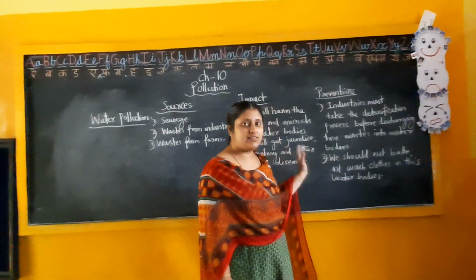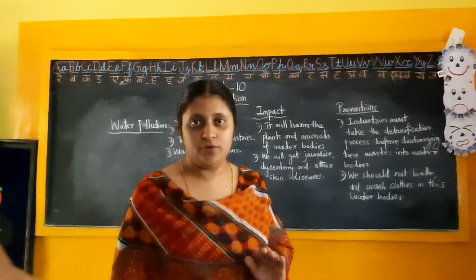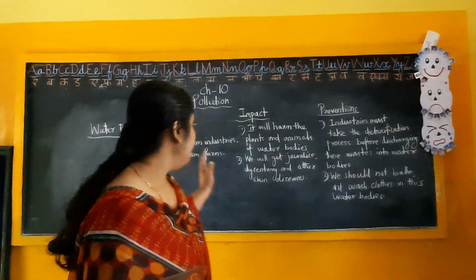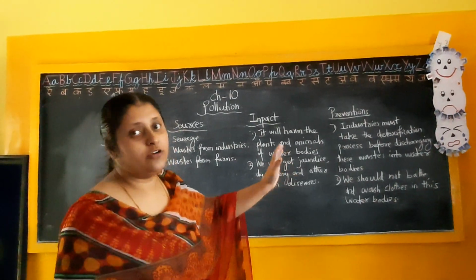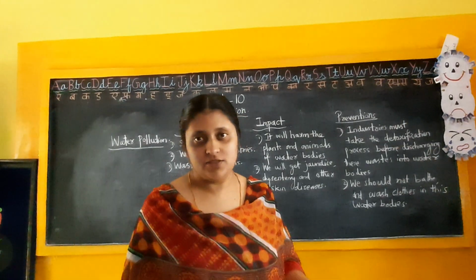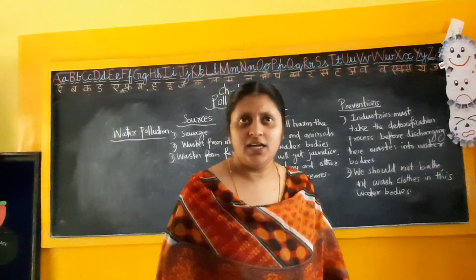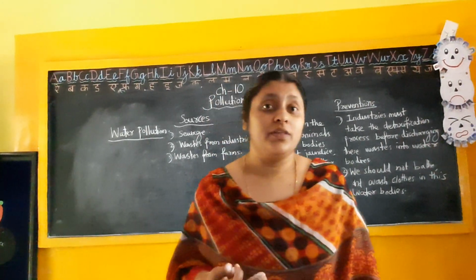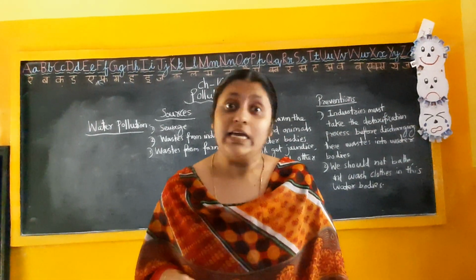So these are the major things we have to understand about water pollution: first, what are the sources, then what will be the impact of this water pollution, and how we can prevent it. Only this much about water pollution. And we can give one example. I can give one example for this water pollution, that is our river Yamuna.